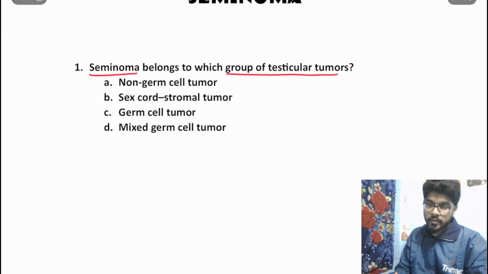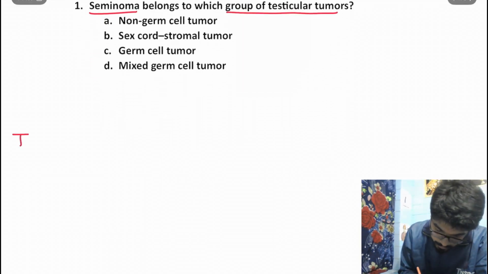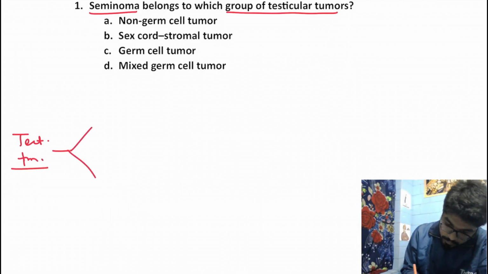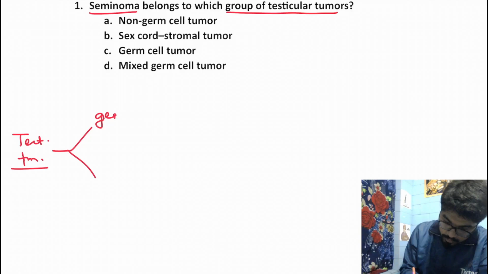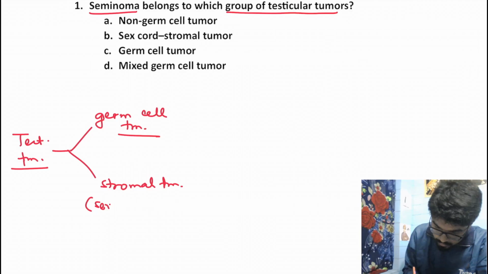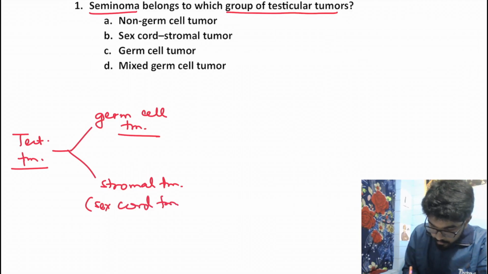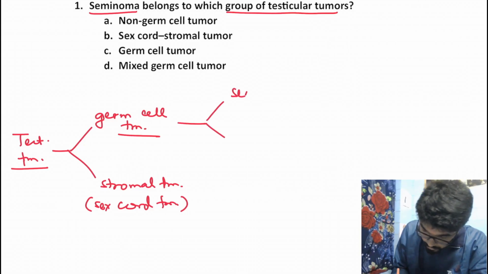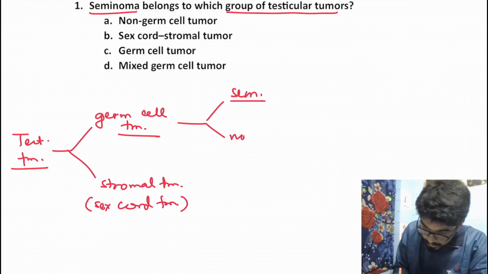Before we answer this question, let's have a look into the classification of testicular tumors. Testicular tumors can be broadly classified into two groups. We have the germ cell tumors, and we have the stromal tumors. Stromal tumors are also known as the sex cord tumors. Now these germ cell tumors can be of two types. We have seminomatous germ cell tumor and non-seminomatous germ cell tumor.